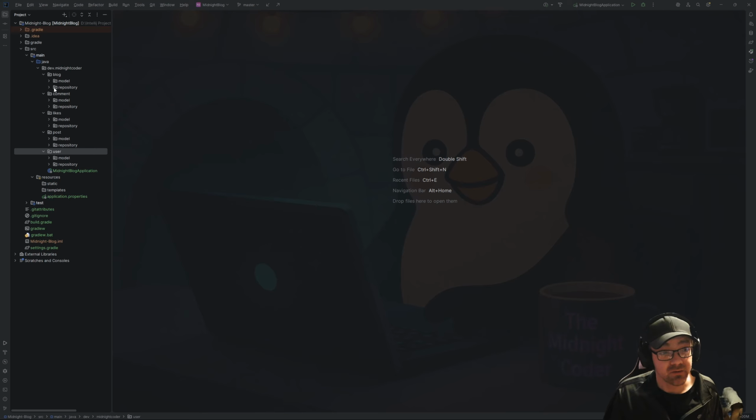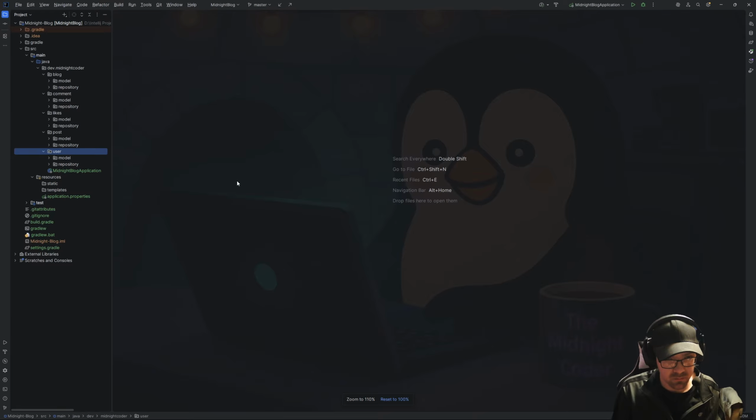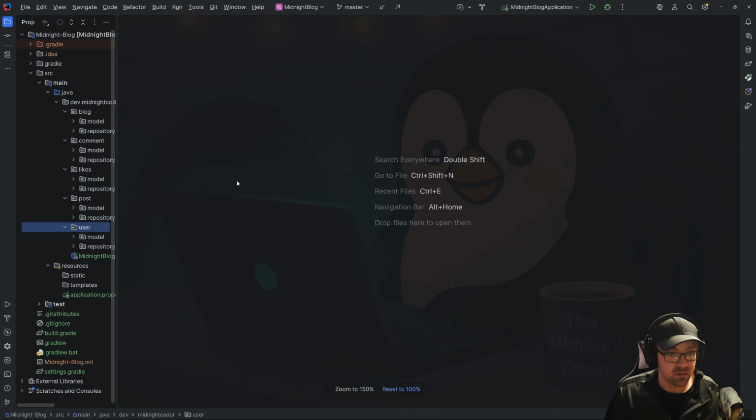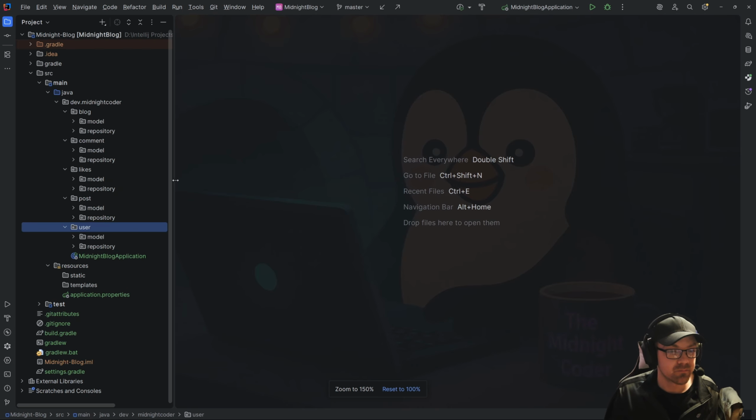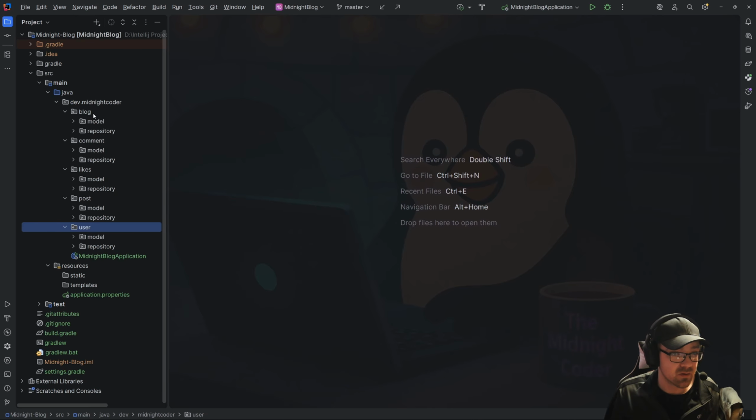But now, as you see on my left, let me make this bigger. Why is it not going bigger? There we go. Okay, bigger. So these all now have their model and repositories. I would like to run through a few things though.